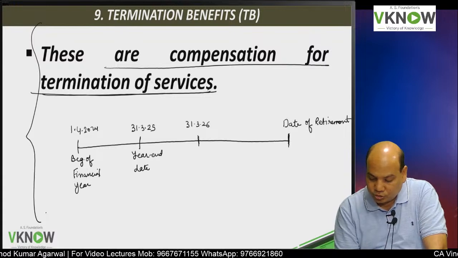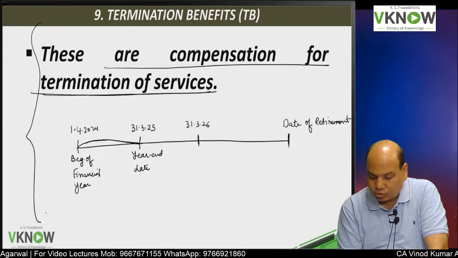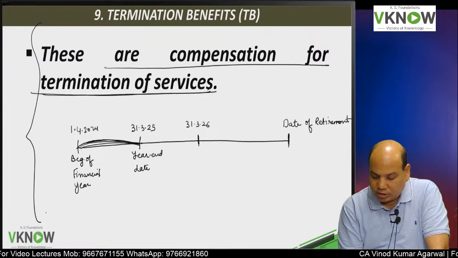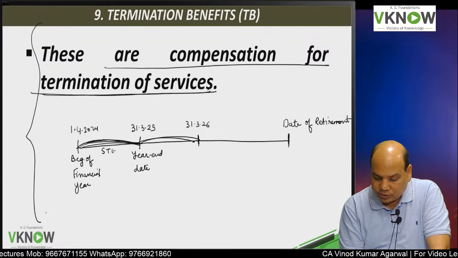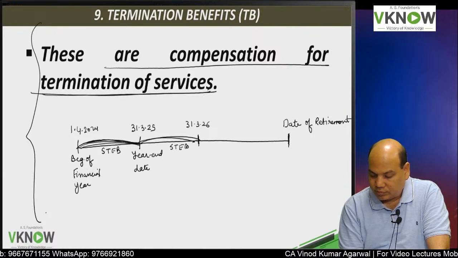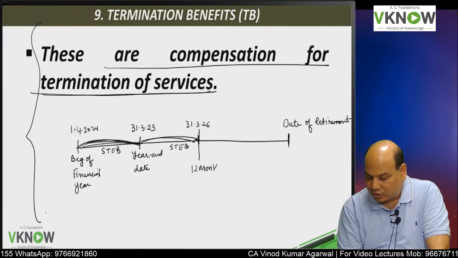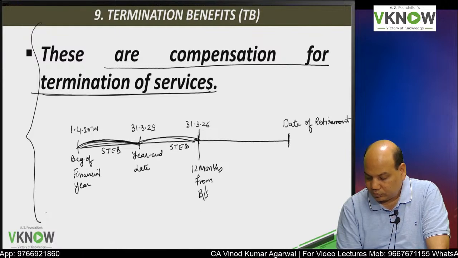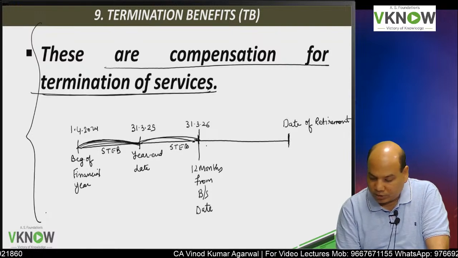So now what you should do, you should mark if the benefit is falling due, expected to be settled within the 12 months from the balance sheet date. Such benefits will be short-term employee benefit. So up to 12 months from the balance sheet date, it is short-term employee benefit.